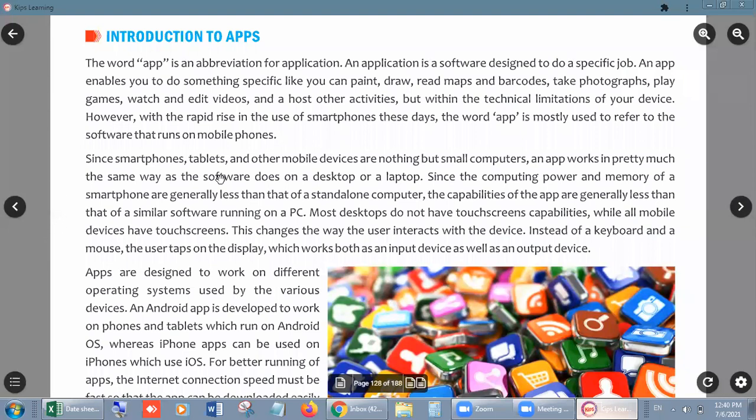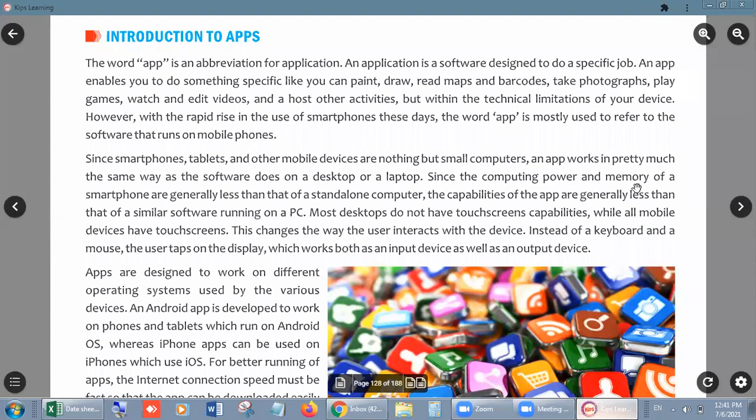Since smartphones, tablets, and other mobile devices are nothing but small computers, an app works in pretty much the same way as software does on a desktop or a laptop. We all know that not only mobiles, but some laptops also permit a specific software, just like BlueStacks. We can also run our app on a laptop, right?